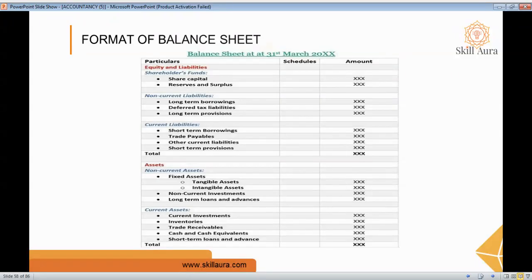Current asset includes current investment, inventories, trade receivable, cash and cash equivalent, short-term loans and advances. When we total these two, we get the total asset. This is known as the balance sheet. This is the format of the balance sheet.